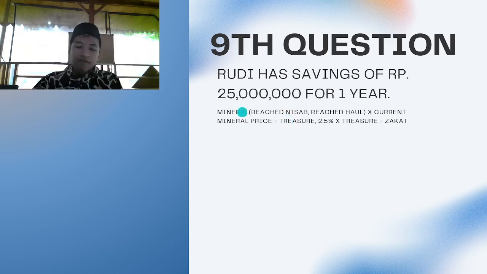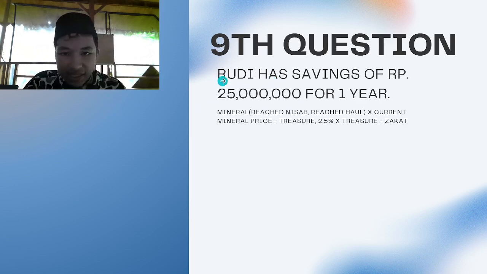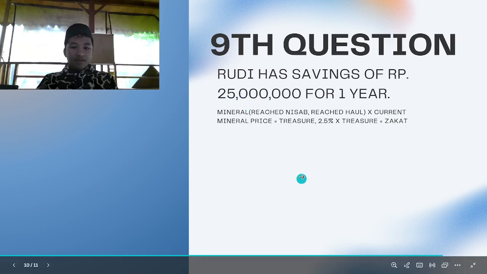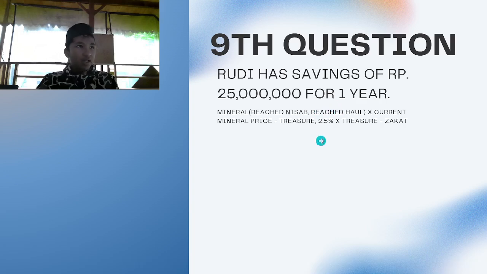So of course we don't have to search the answer anymore, but Rudy is not required to donate zakat or charity, since 25 million rupiah is equal to 500 grams of silver, which is not at or above nisab.